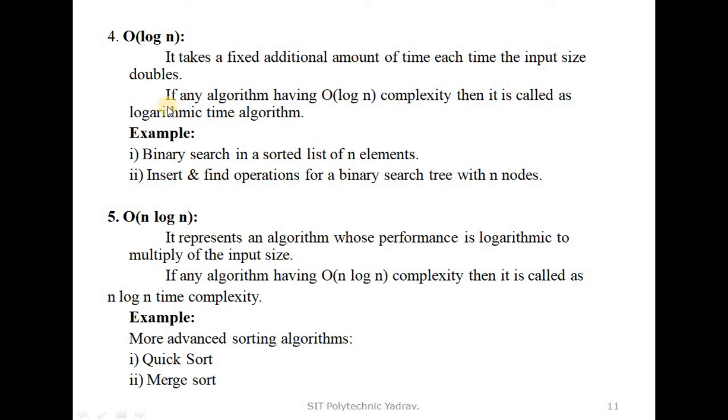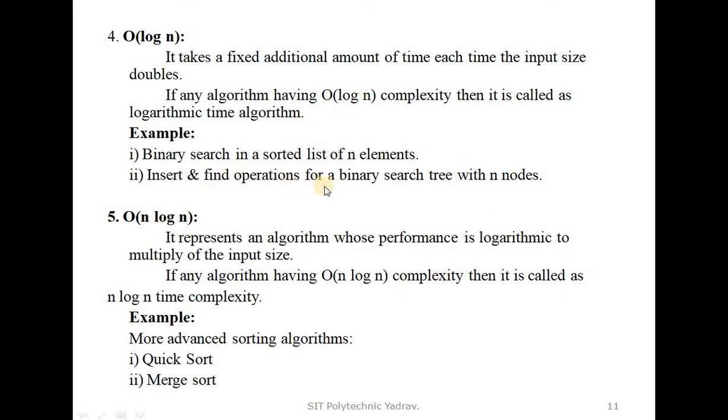How do we calculate big O of log n? In a binary search, when we list n elements, each time the input size is doubled. So that algorithm complexity is known as big O of log n.